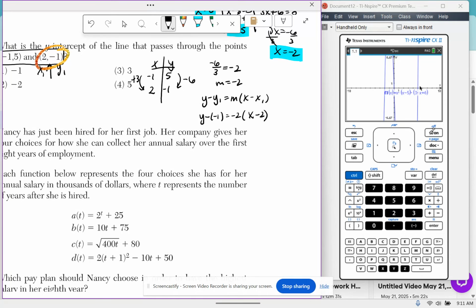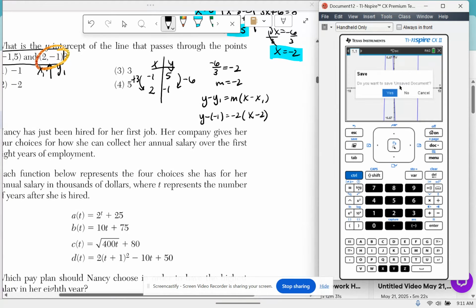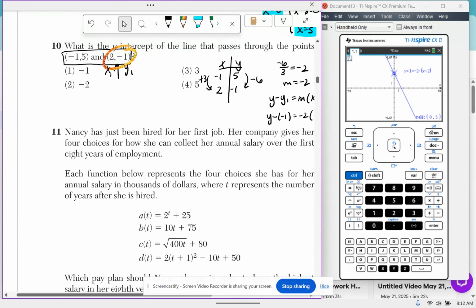I'm going to graph this line right here in my calculator. I'm going to graph it in relation mode because y is not by itself. y minus negative 1 turns into y plus 1. So I'm just going to do that, and then equals negative 2 times x minus 2. Okay, now let's find the y-intercept. And it is 0, 3. So the y-intercept is 3.